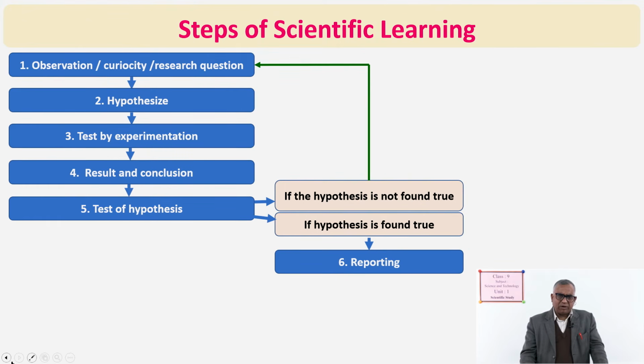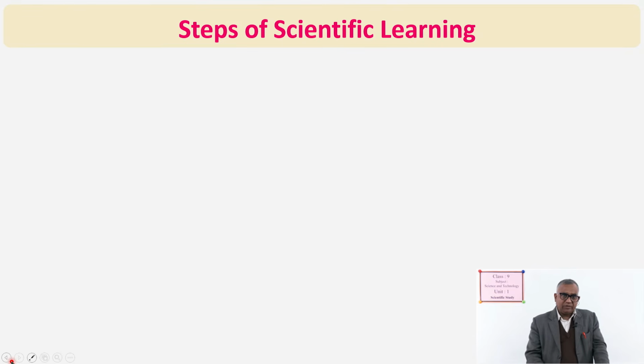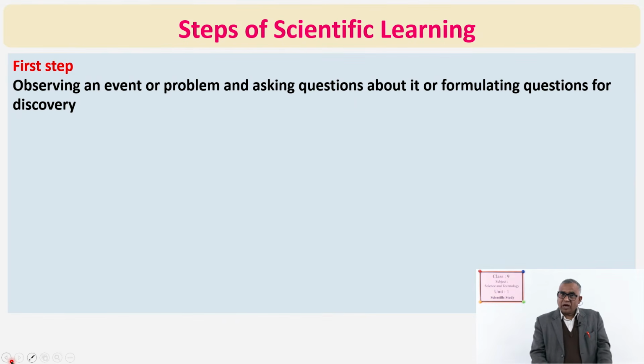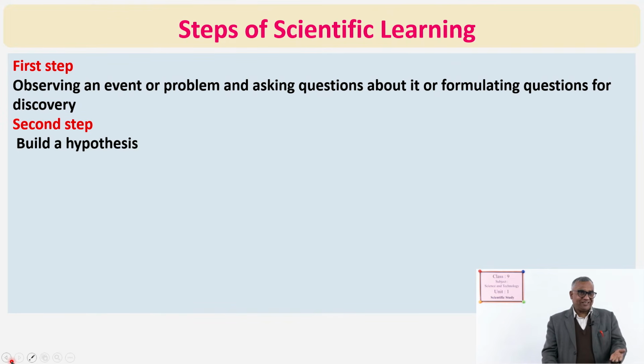More elaboration about it you can find here. First step, what was? Observing an event or problem and asking questions about it or formulating questions for discovery. Second step is build a hypothesis, to which I told that hypothesize.